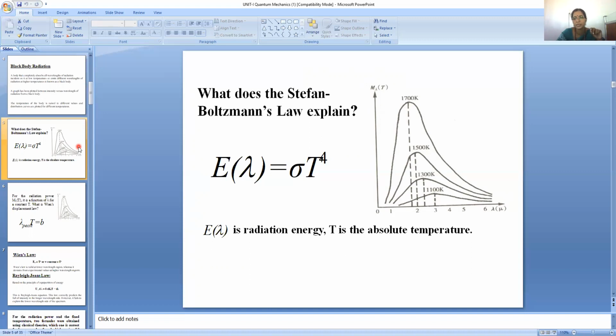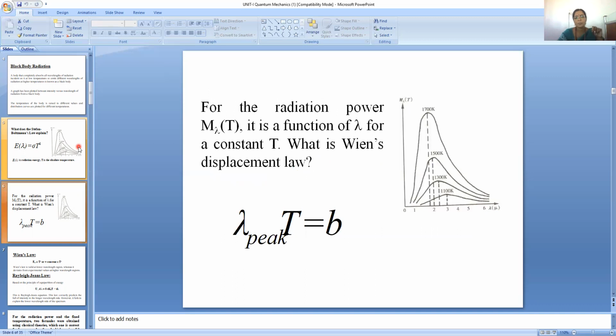In order to explain this black body radiation, several scientists tried, and one of them gave the Stefan-Boltzmann law, in which the emitted energy is directly proportional to the fourth power of temperature. You can explain this with the formula, where sigma is the proportionality constant and T is the absolute temperature. But it could not explain the region throughout, from lower wavelength to higher wavelength.